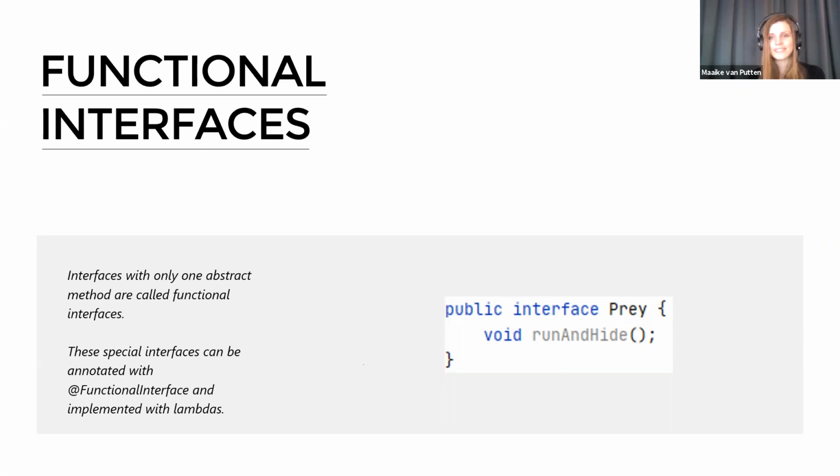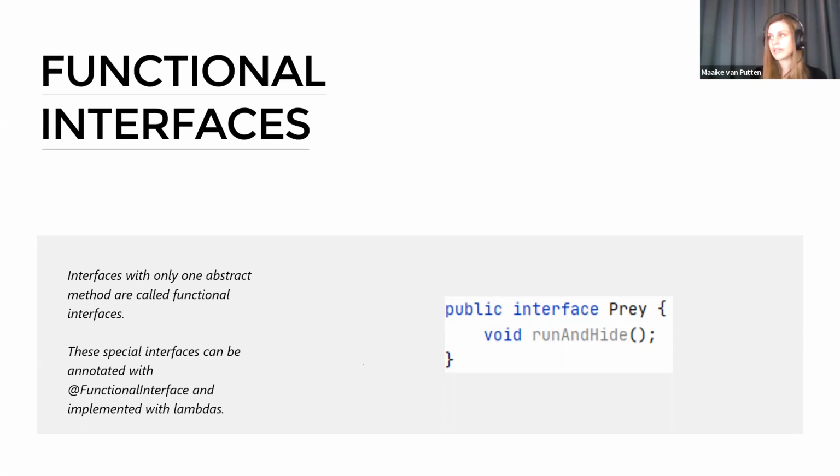Functional interfaces are special interfaces because they only have one abstract method. And you can annotate them, that's with the at sign on top, with @FunctionalInterface. And that's actually a good practice if you really want to have a functional interface. You may wonder, what's the big deal?